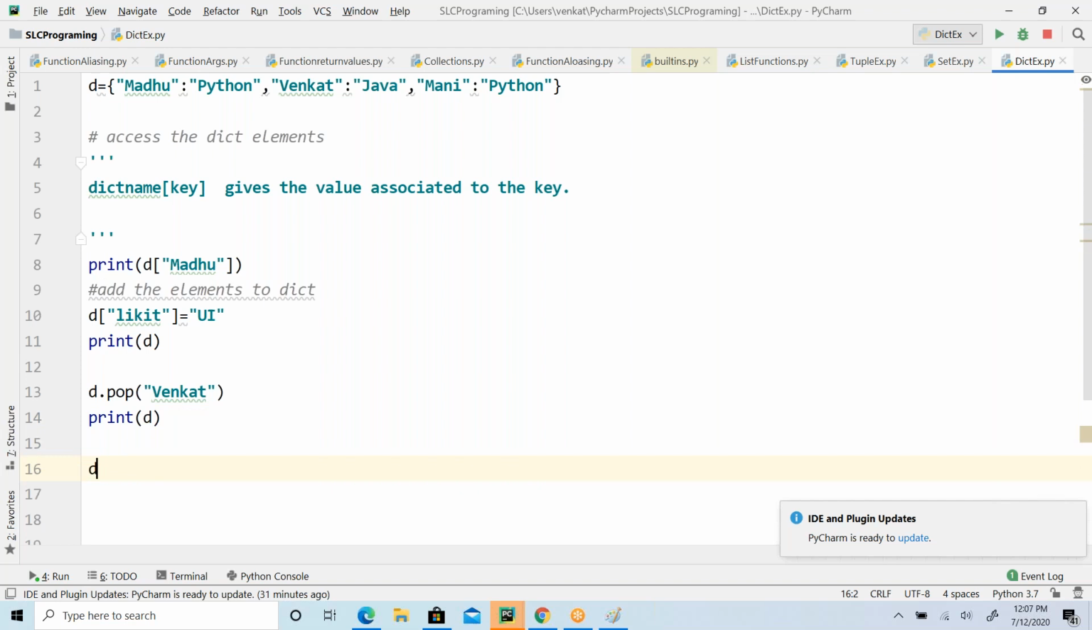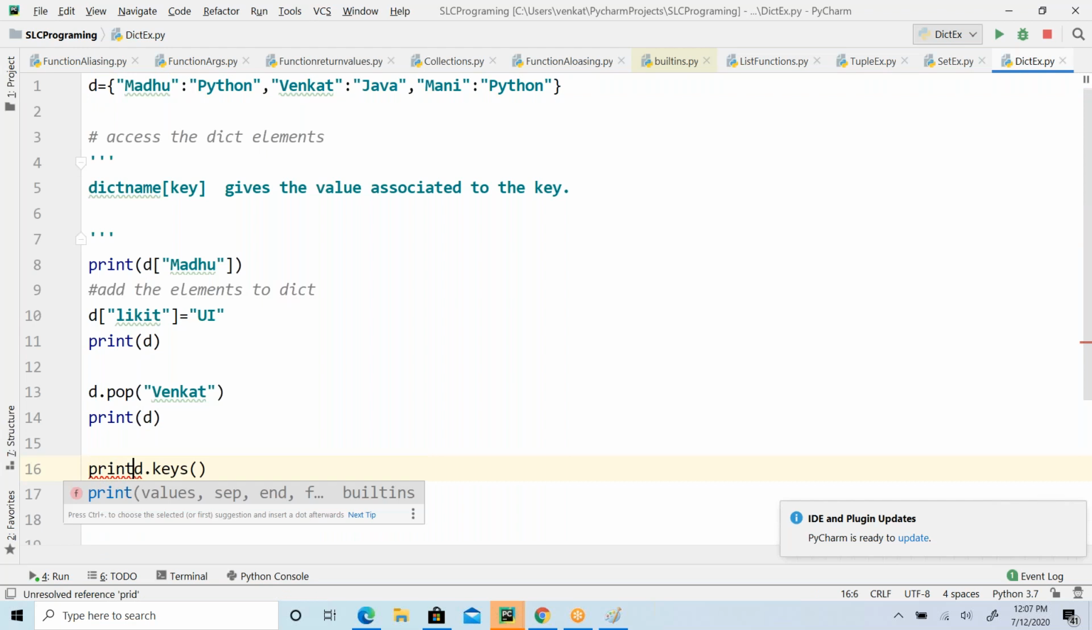Okay, and the other important thing is we can get the list of keys. This is going to return a list of keys, meaning that I'm going to get only Madhu, Venkat, only the keys. So if you print this, you can see.